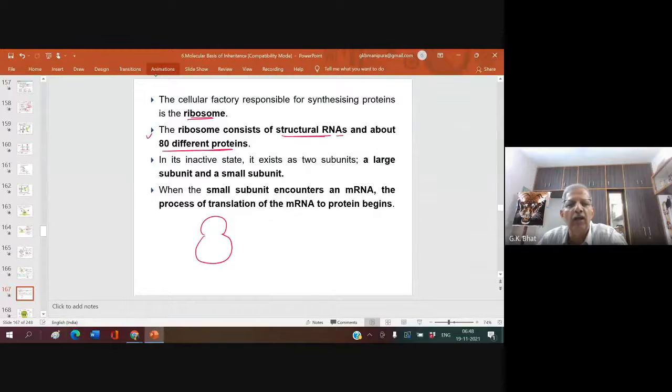In its inactive state, it exists as two subunits, a large subunit separate and a small subunit separate. When the small subunit encounters an mRNA, the process of translation of the mRNA to protein begins.